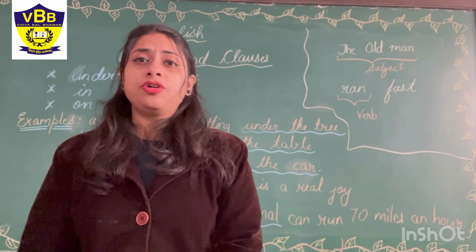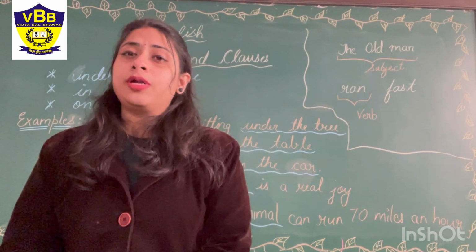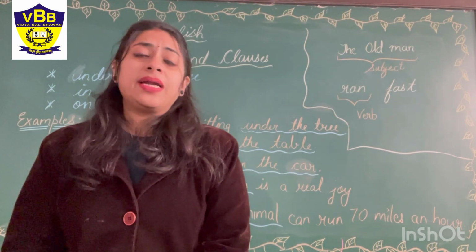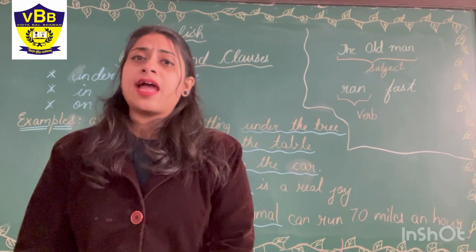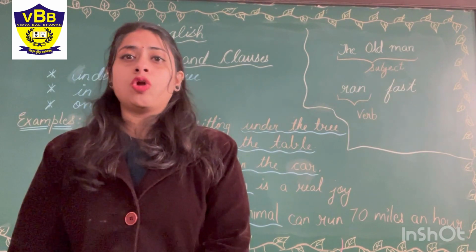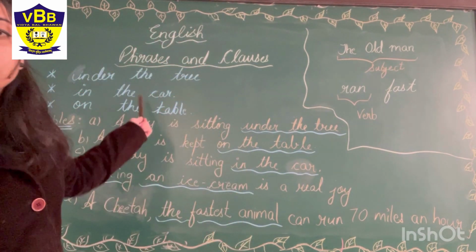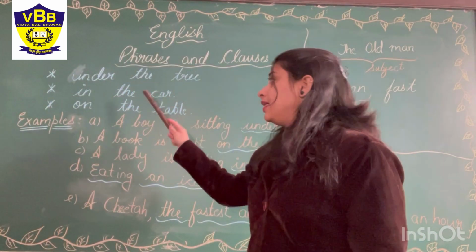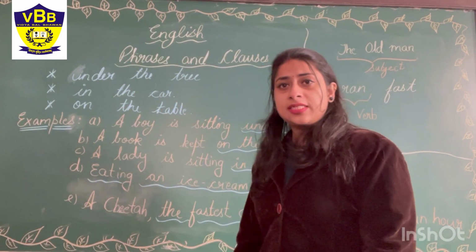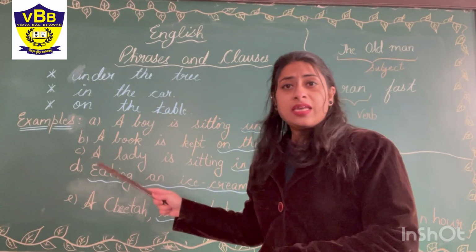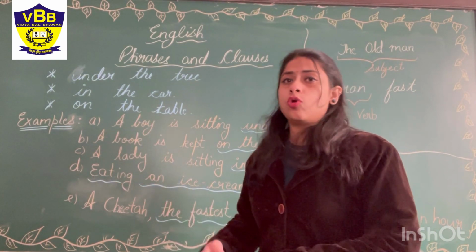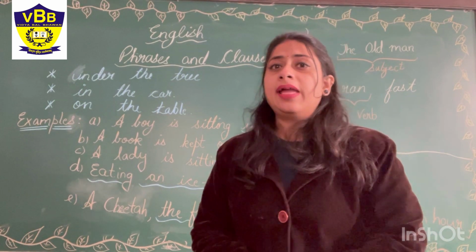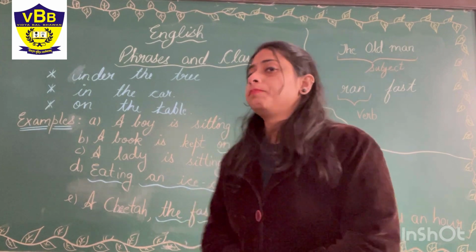Okay, what is the third rule of phrase? Now the third rule is that a phrase may contain a subject or a verb, but it is not necessary that all the time it has to contain a subject or a verb. Like here we have used the phrases, right? But here we have not used any subject or verb in these phrases, right? So we can use the phrases without a subject or a verb, and it can also contain a subject or a verb. Like I have taken two examples.